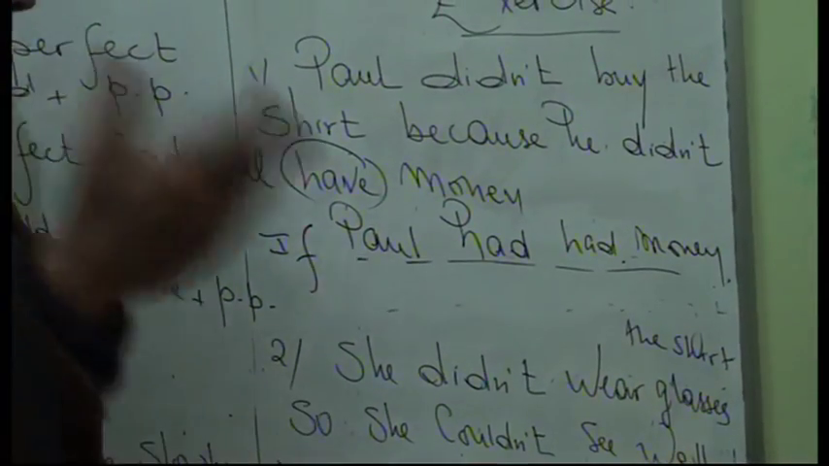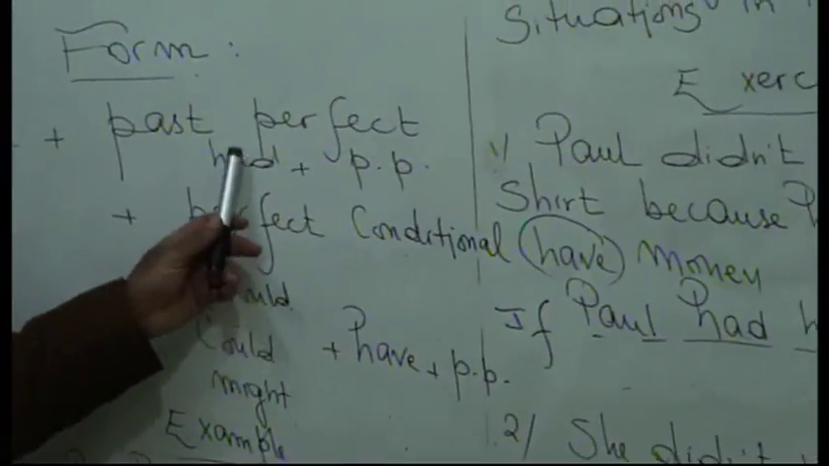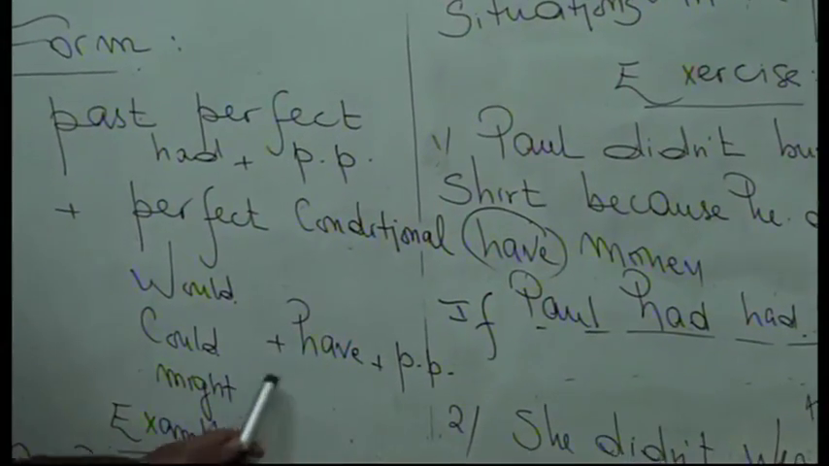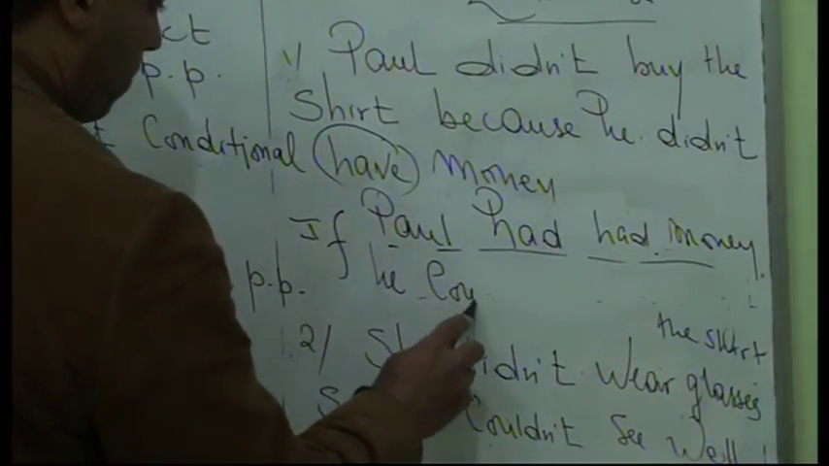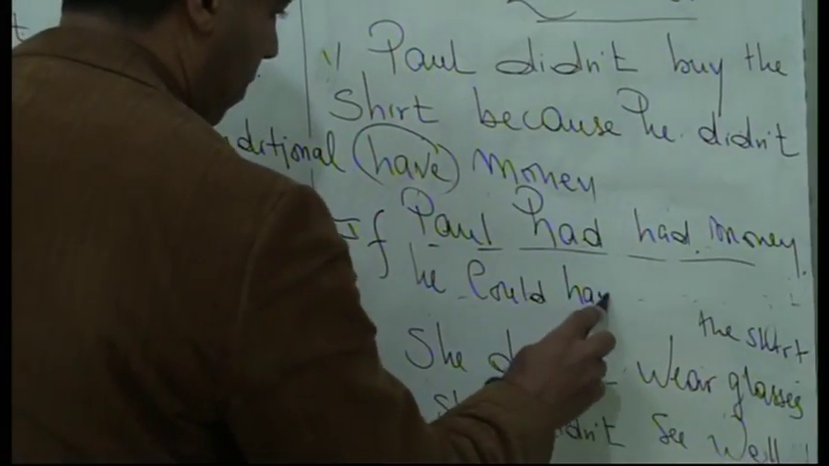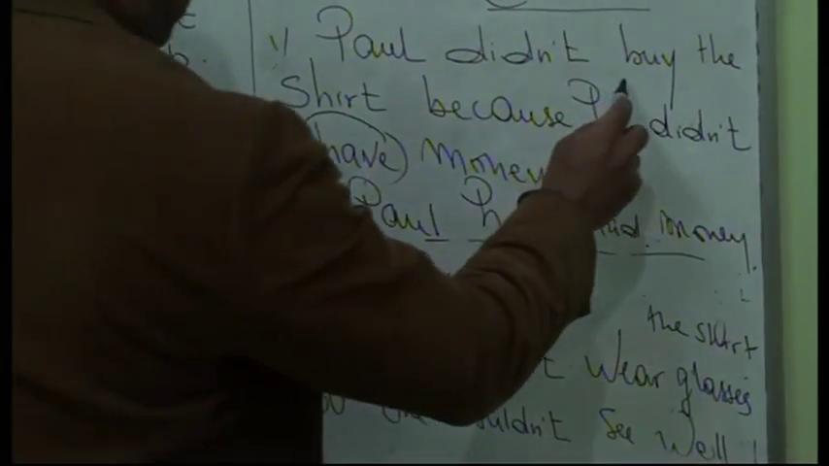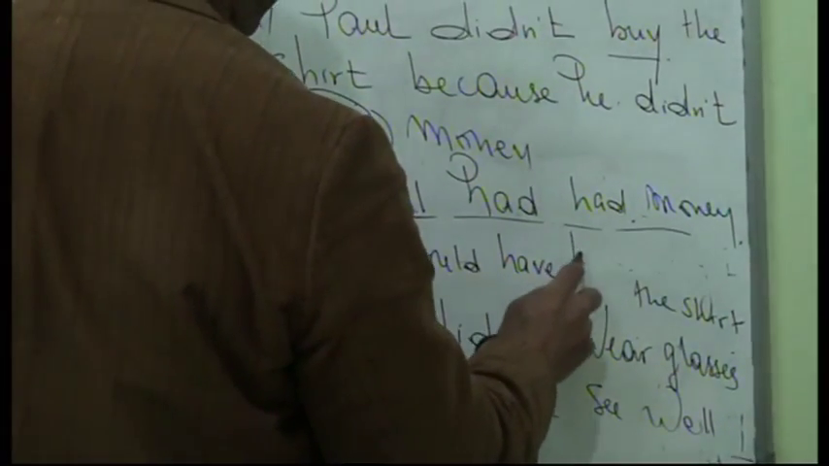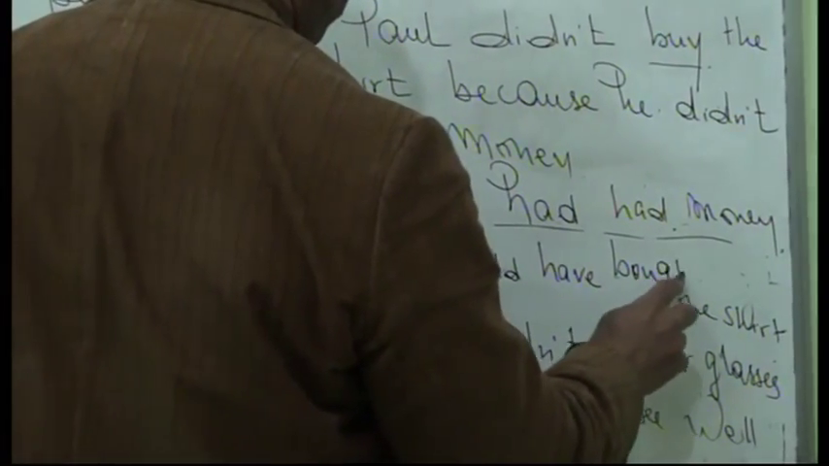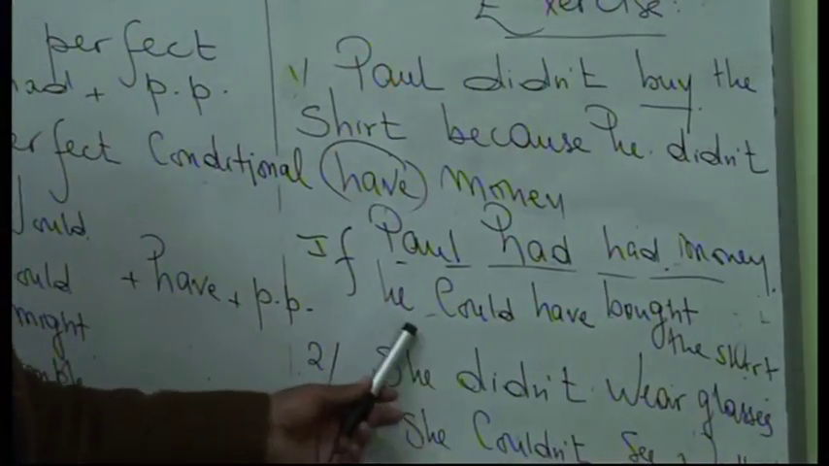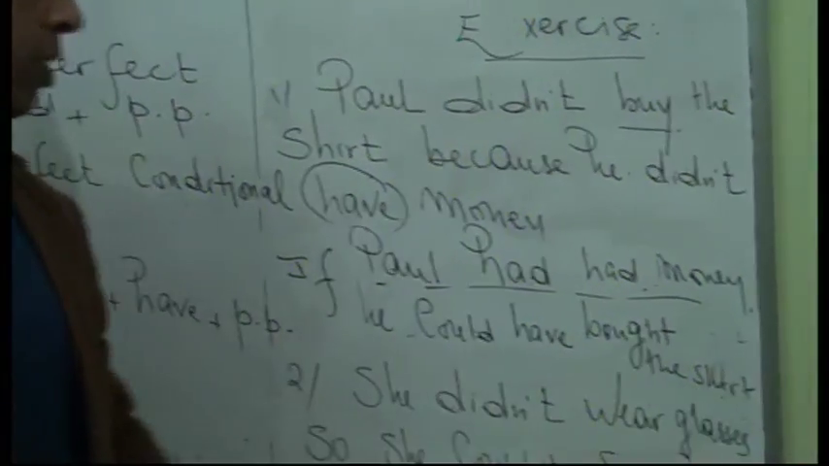we're going to use the perfect conditional, which is would have or could have or might have plus past participle. So he could have. We need to add the verb. So what is the verb here? It is buy. The past participle of buy is bought. Bought the shirt. I'm going to repeat the sentence: if Paul had money, he could have bought the shirt.